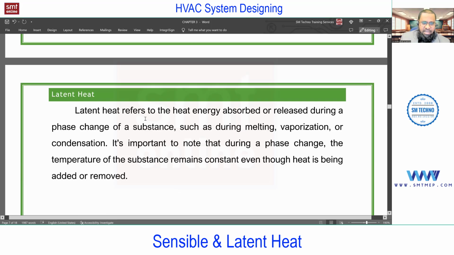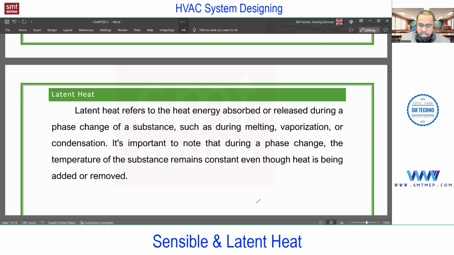Latent heat refers to the heat energy absorbed or released during a phase change of a substance, such as melting or boiling. For example, consider a container with water. I'm adding heat. Suppose the initial temperature is 0 degrees centigrade, and that reaches 100 degrees centigrade. What happens at 100 degrees centigrade? Further, the temperature will not increase because the boiling point of water is 100 degrees.